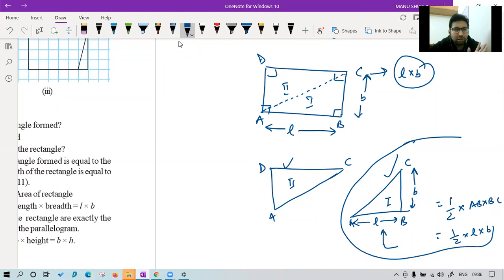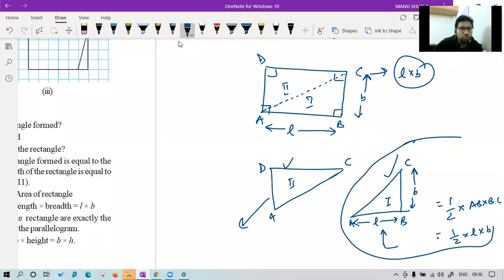Now tell me, class, of the second part, what is the area? First tell me what is the height and what is the base you will take. Which side you will take as height and which side you will take as base. Height is very good. Base is CA.